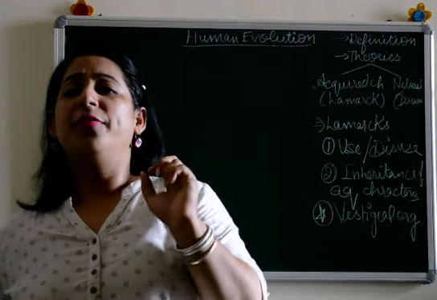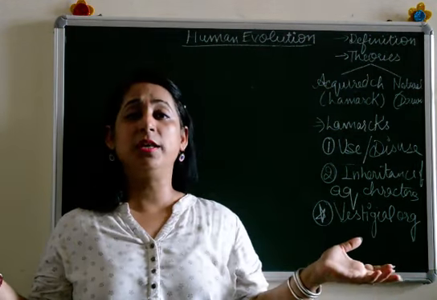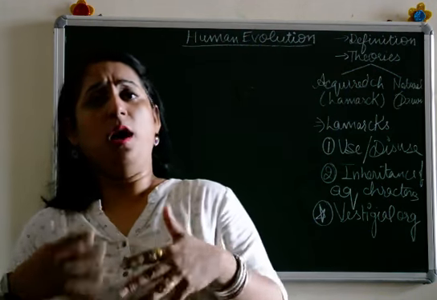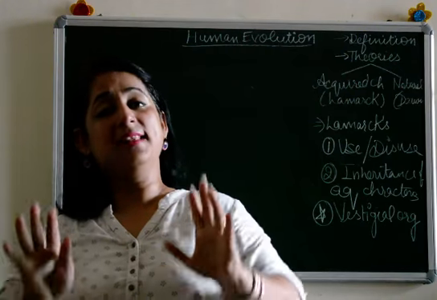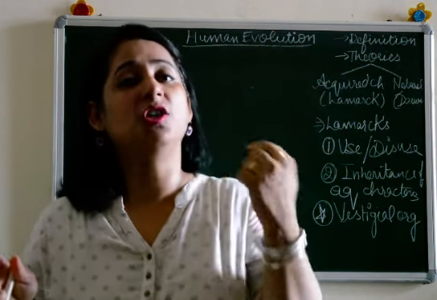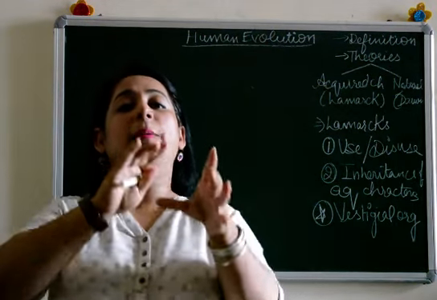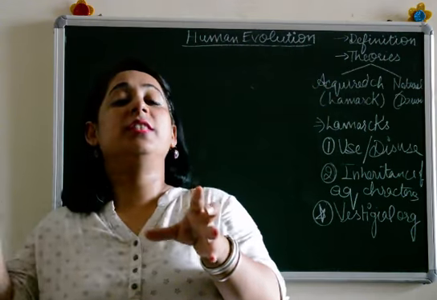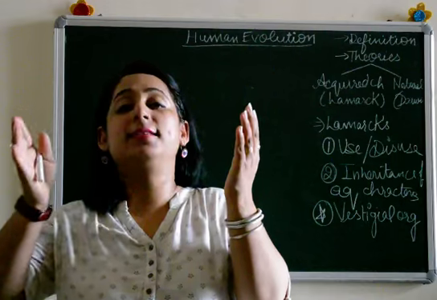He stated that some of the organs, or the parts of the body which were used to a large extent, they extended and they were passed to the next generation. For example, the giraffe's neck, the length of the neck, that particular character was passed on to the generation. That means it was used so much that it had to be passed to the next generation.